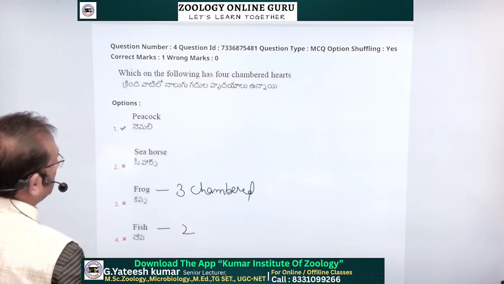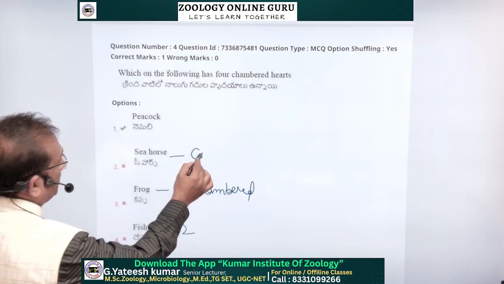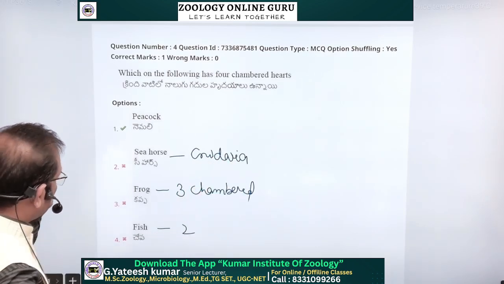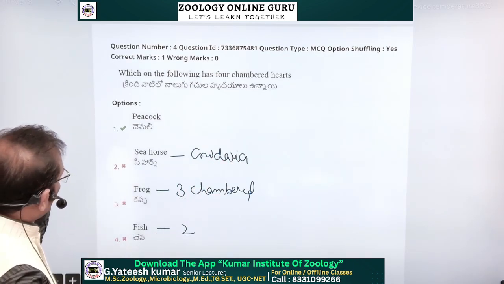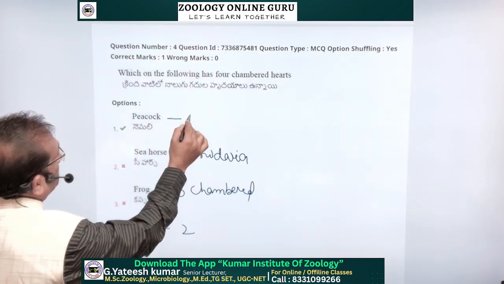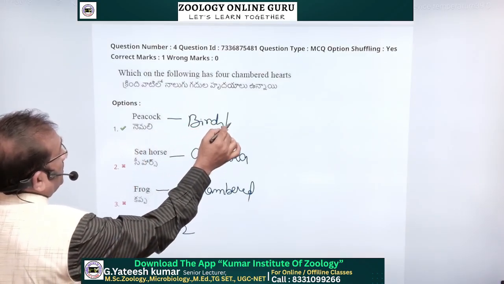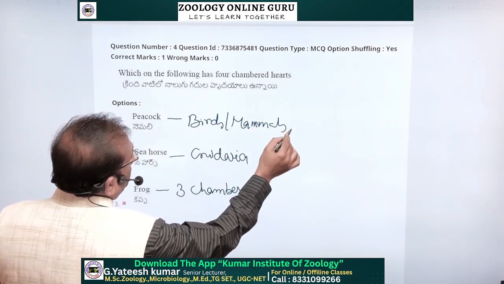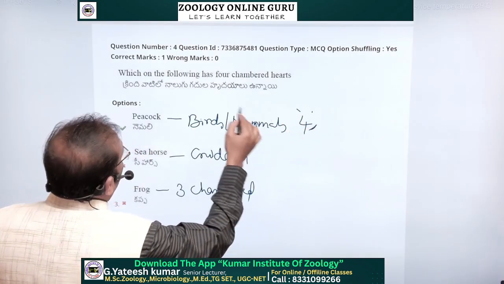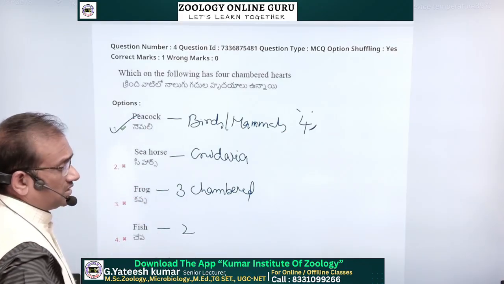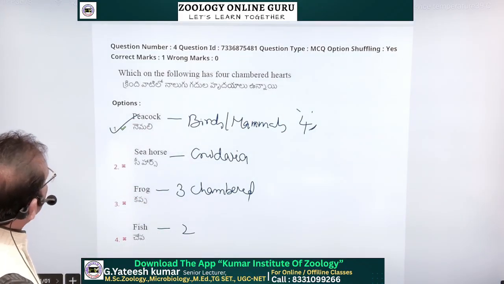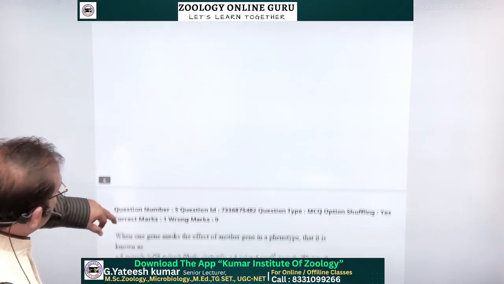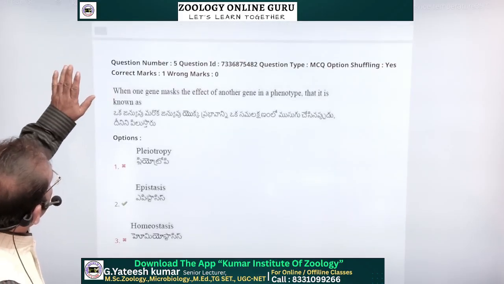Fish are 2-chambered. Seahorse belongs to Nidaria. And here peacock, birds and mammals, they are with a 4-chambered heart. So the peacock is the answer for the 4-chambered heart containing organism.